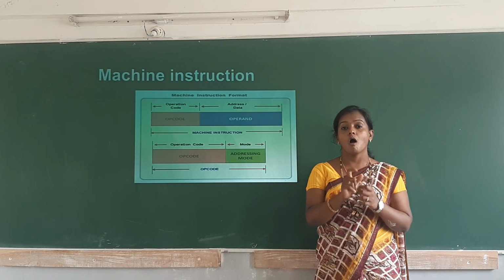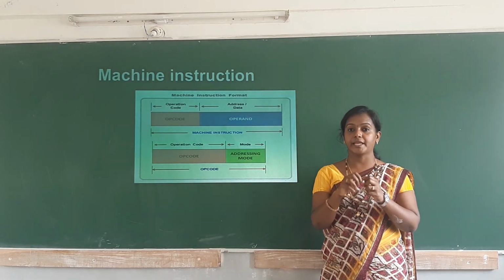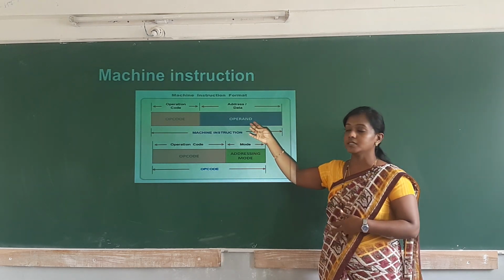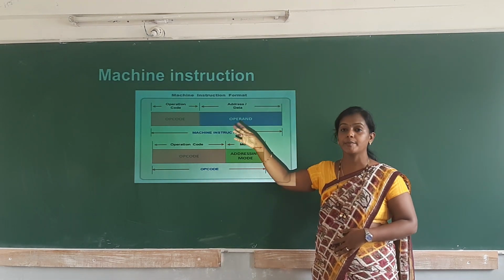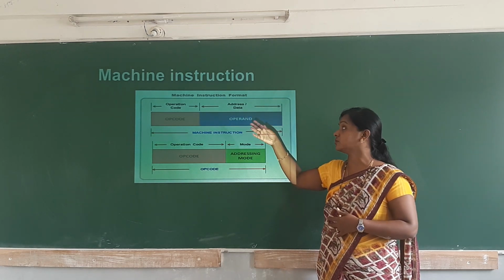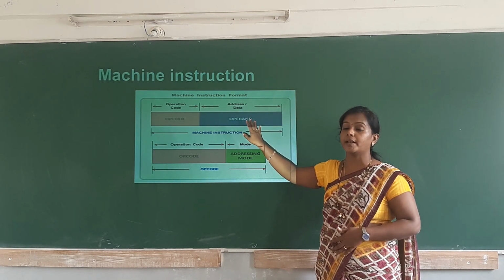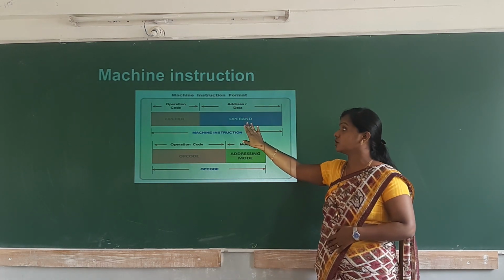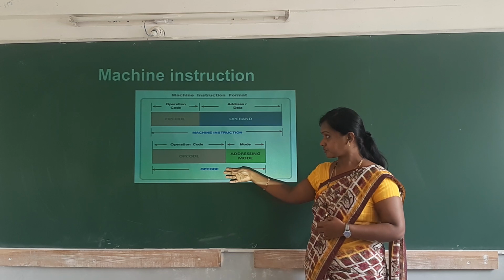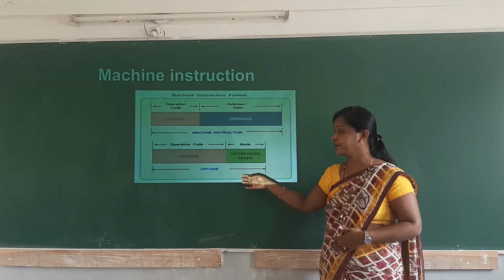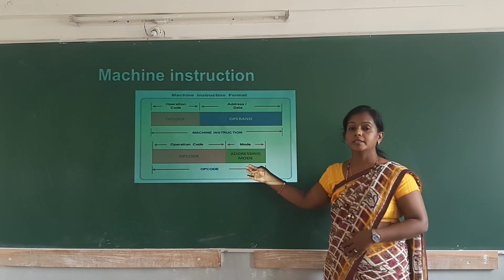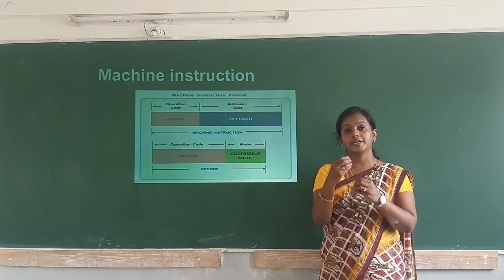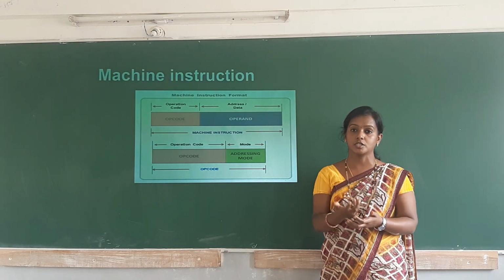Opcode contains the operation code; it tells what type of operation we are doing with these operands. Operand can be some variable, or it can be some value. So that is an operand. The opcode is further divided into opcode and also the addressing mode. So addressing mode tells where the data should be stored and where the instructions should be stored.